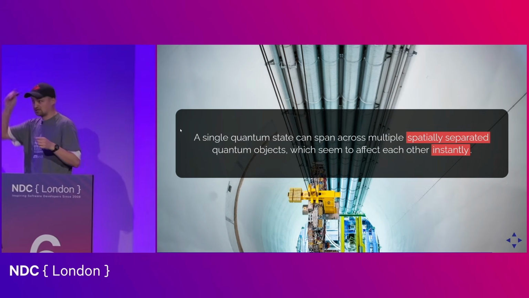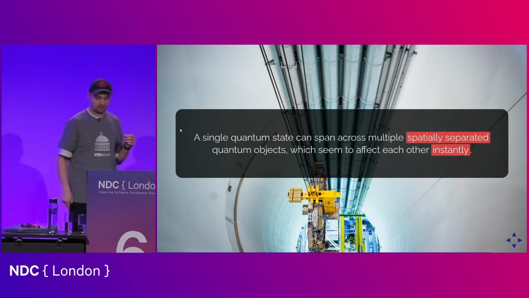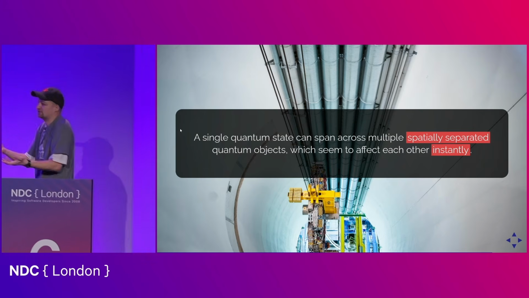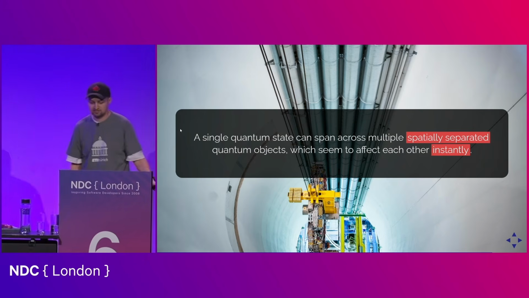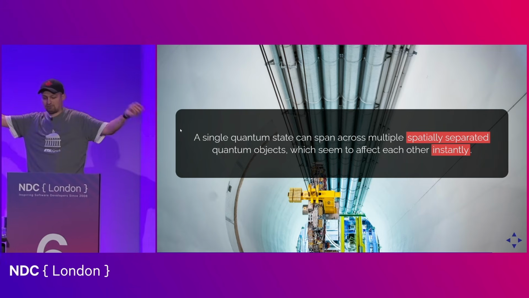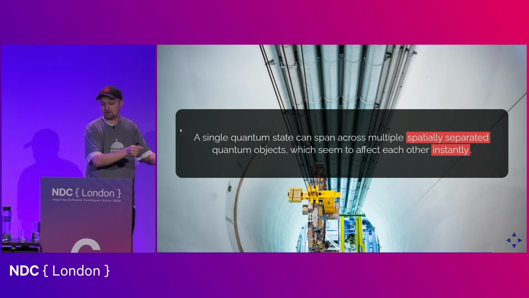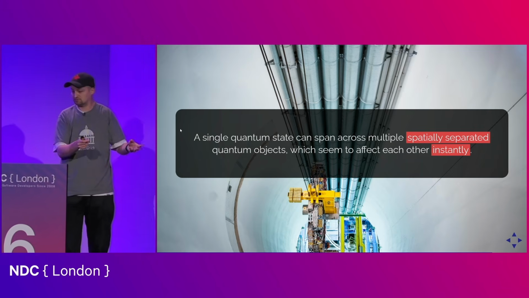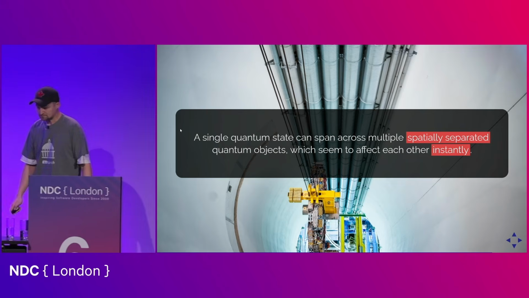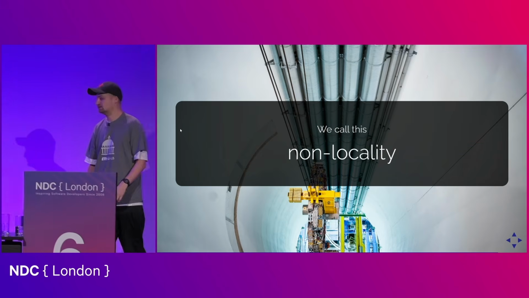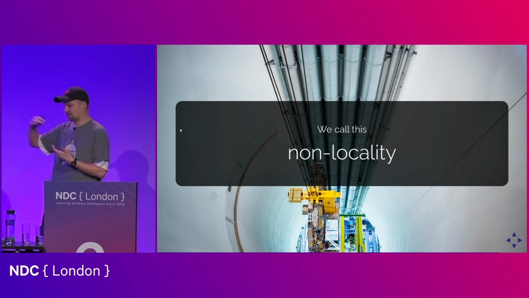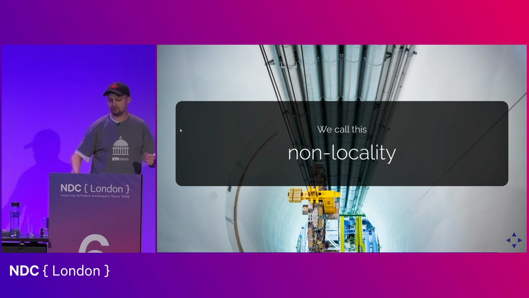The problem is that we can send one over there and we can send one over there, right? So we can spatially separate them. And yet quantum physics tells us, well, but they don't really exist as independent entities anymore. And that is why, when we measure them, they seem to somehow affect each other instantly. But from the perspective of quantum mechanics, they never did, because they never existed independently. They were just one system. And this is what we call non-locality, because it's not compatible with how we understand the fabric of reality at our everyday macroscopic level.